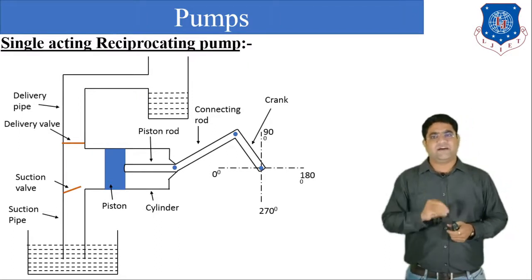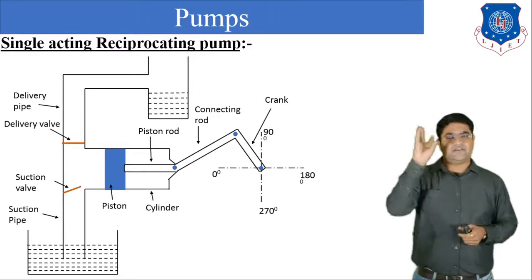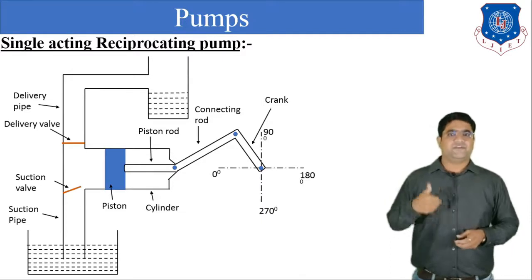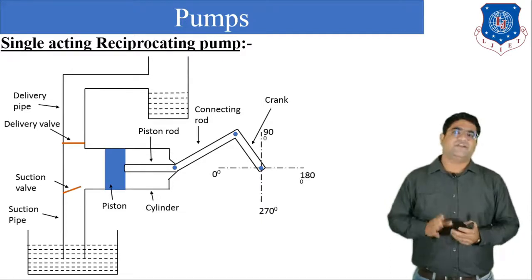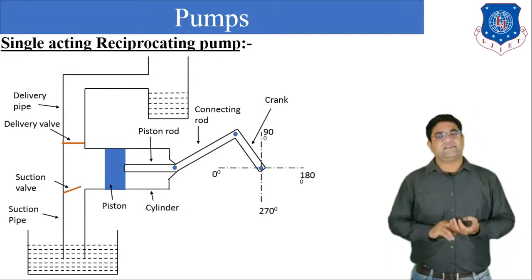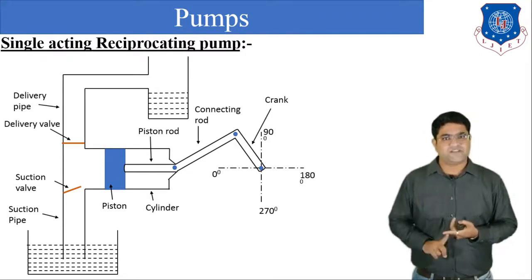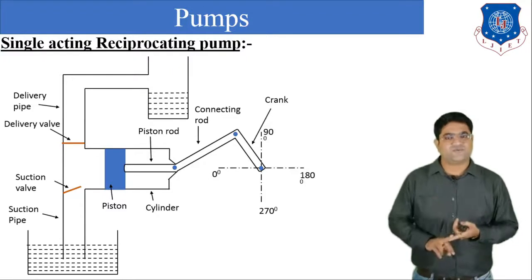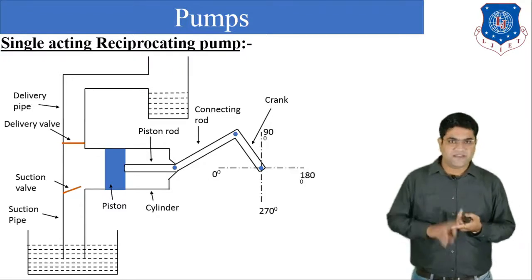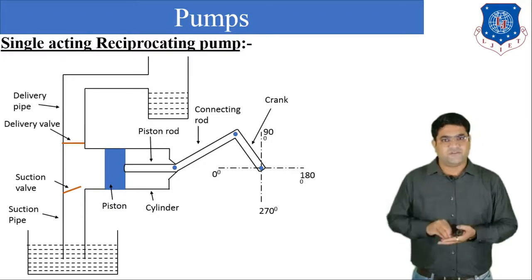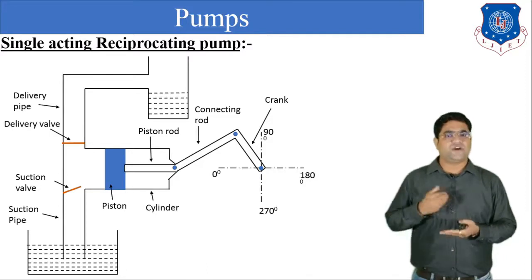Okay, so this is how liquid will be delivered during the return stroke or the delivery stroke. We can say that in the single acting reciprocating pump there are two types of stroke. One is the forward stroke, and the second is the reverse stroke, or the return stroke, or the delivery stroke. Now in the forward stroke or the suction stroke, what happens?